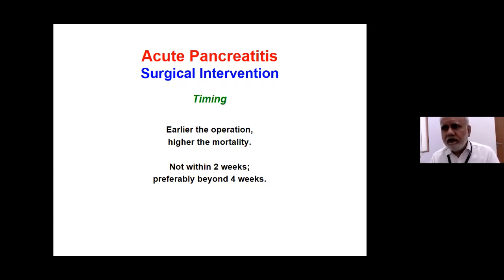And why 4 weeks? Because we want the necrotic process to have become localized so that necrosectomy becomes easy, it doesn't bleed, either you don't get into the normal parenchyma, or if you are too conservative with necrosis, and the need for re-intervention should become less.